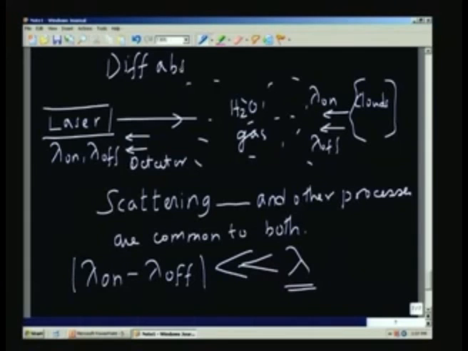So the only thing which is different is the differential absorption, because lambda on is absorbed highly and lambda off is not at all absorbed. Therefore, if I look at the difference between the two signals which I am going to get, I will be able to find out the concentration of the particular species.